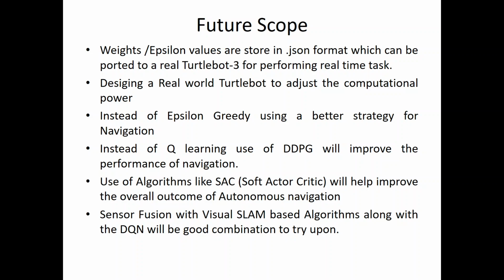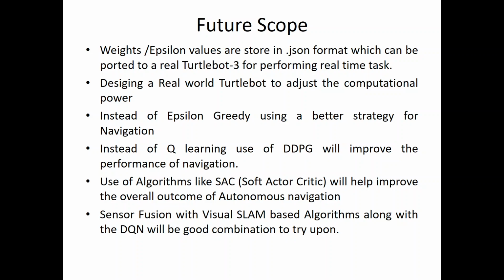Instead of using an epsilon greedy strategy, there are some better strategies we can implement, because epsilon greedy is not always the best option: after some time the robot becomes so greedy that it only tries to exploit the environment instead of exploring it. That becomes a problem. Also, in Q learning we are only dealing with discrete values.